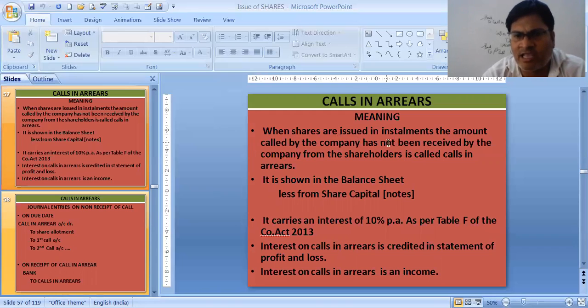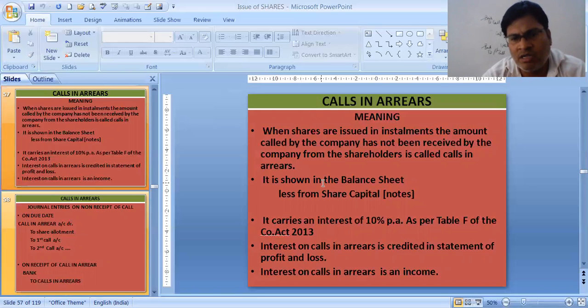Let's start with the meaning of calls in arrear. When shares are issued in installments, the amount called by the company that has not been received from the shareholders is called calls in arrear. When the company is asking to give the allotment money, the first call or second call money, and the shareholders are not giving, then calls in arrear happens.